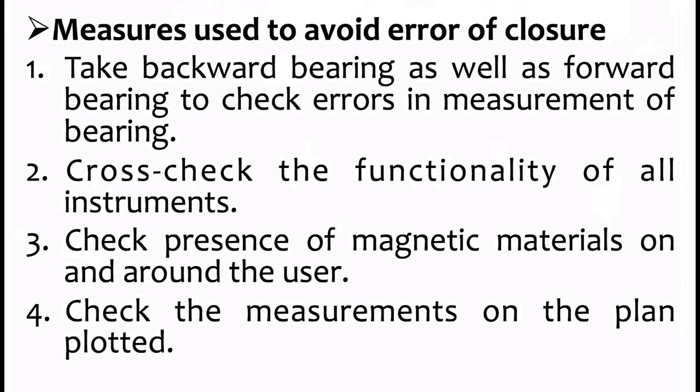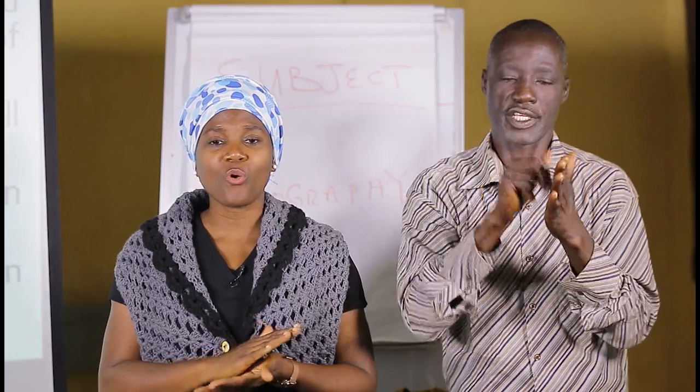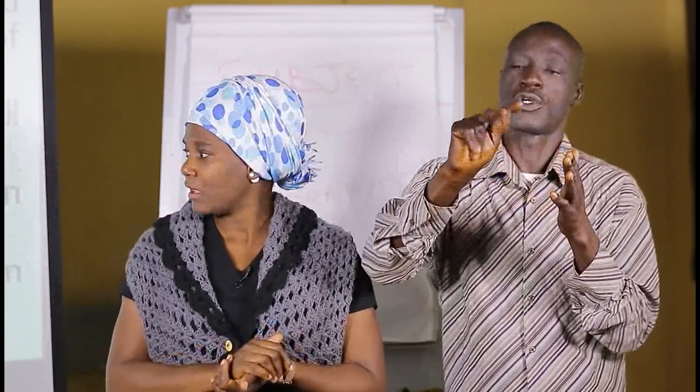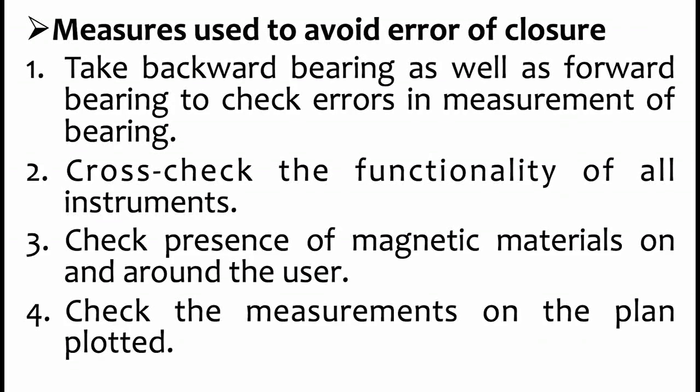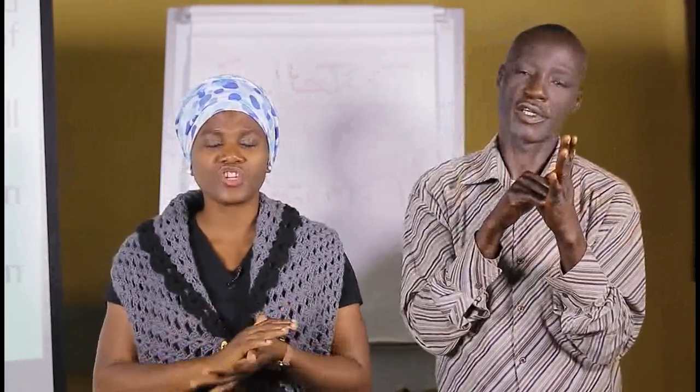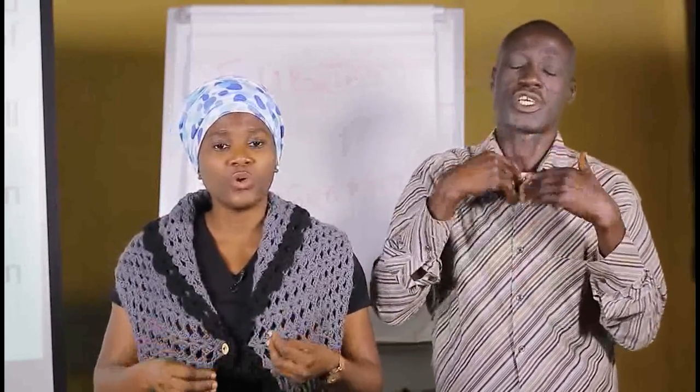Number two, cross-check the functionality of all instruments. Before going into the field, you must make sure that your instruments are working properly. Number three, check presence of magnetic materials on and around the user. When you go to the field to take measurements and you're the one responsible for taking measurements, you have to check that there are no magnetic materials around you and on you. That means your buttons should not be magnetic. You should not have keys and other materials on you that will affect the magnetic compass.